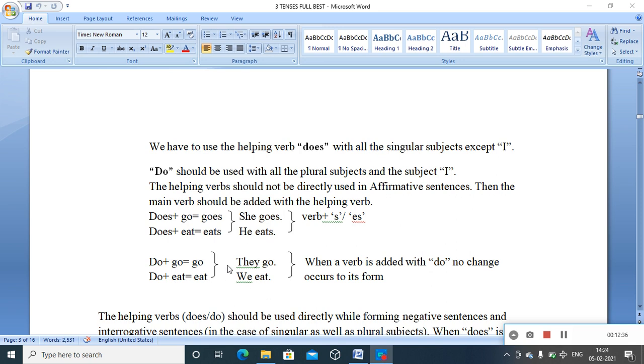That's why with the plural subjects, we know do is the helping verb needed. So there is no change in the basic form of the main verb. They go, they eat means they do plus go, we do plus eat. But above, you can see these are singular subjects. She does plus go is equal to she goes. When a verb is added with do, no change occurs to its form. That's the basic idea you have to keep in mind.